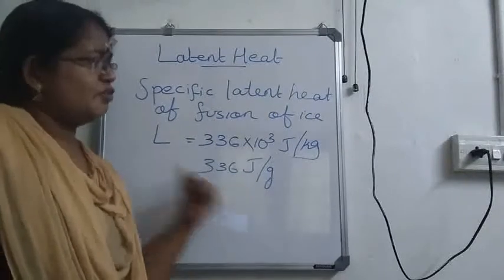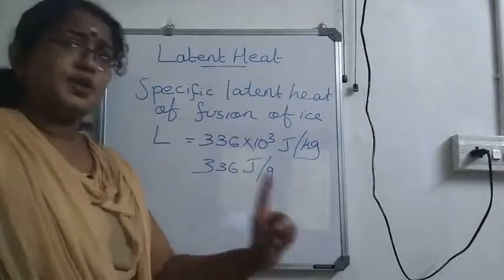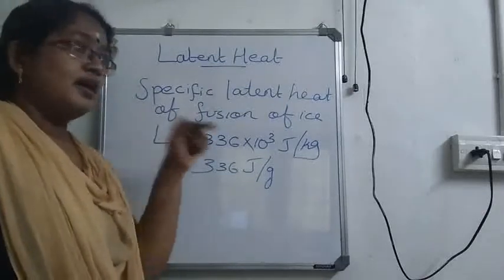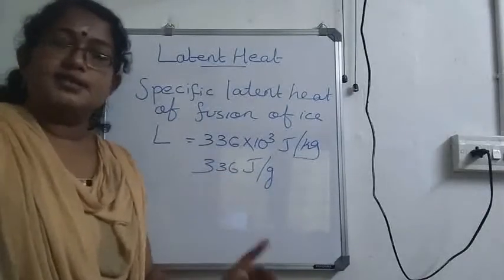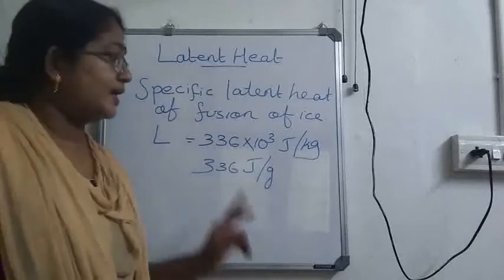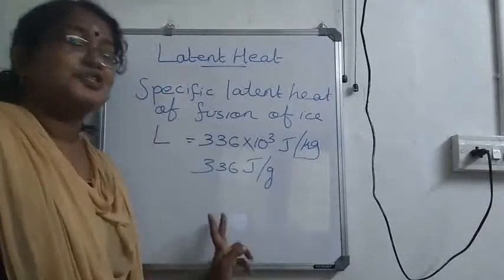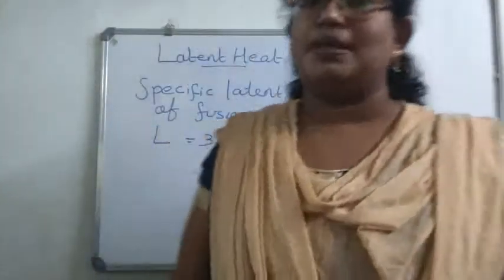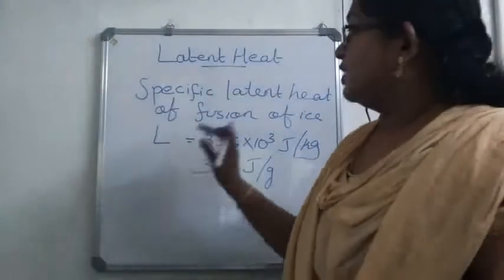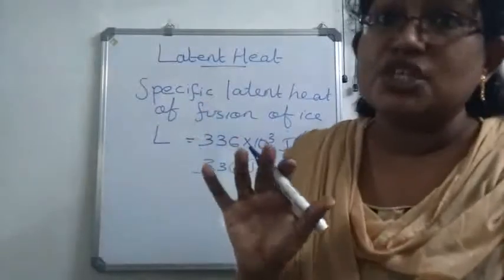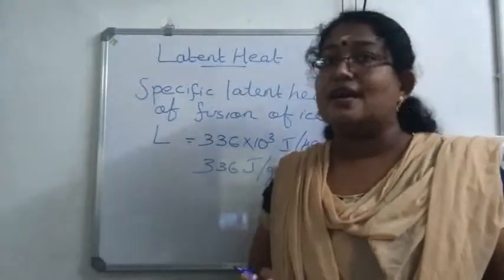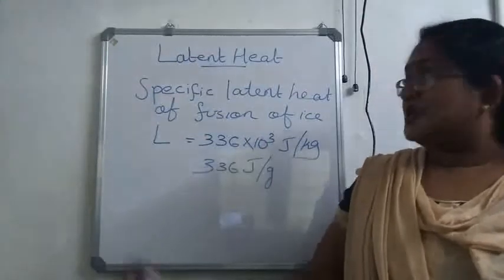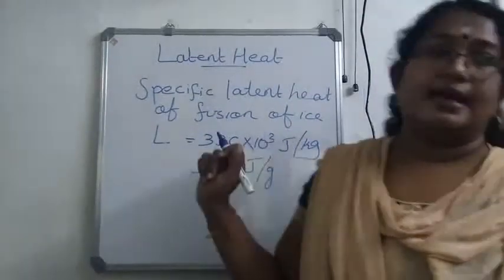Similarly, what can you say from this? To convert 1 gram of ice at 0 degrees Celsius to water at 0 degrees Celsius, how much heat has to be absorbed? 336 joules of heat energy has to be absorbed. So, if 336 joules of heat energy is absorbed, then only 1 gram of ice gets converted to water. That means its value is so high.